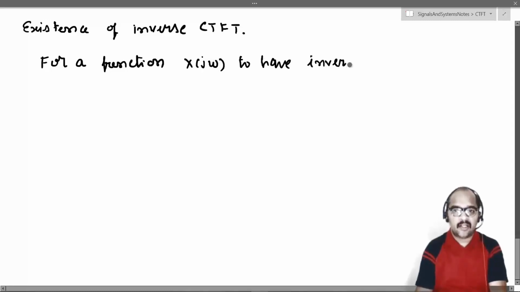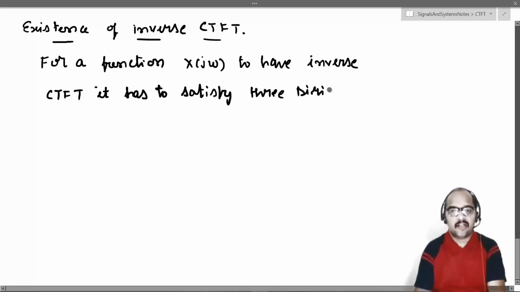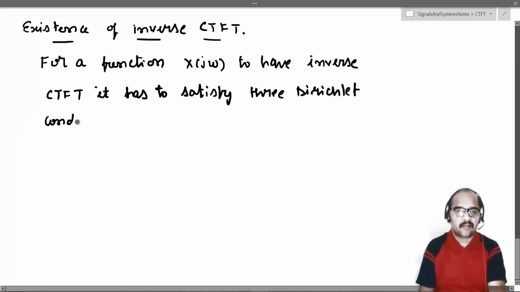So for a function X of j omega to have an inverse CTFT, it has to satisfy again the three Dirichlet conditions.